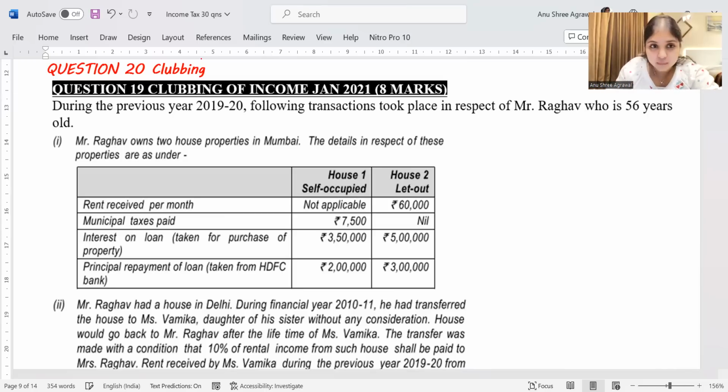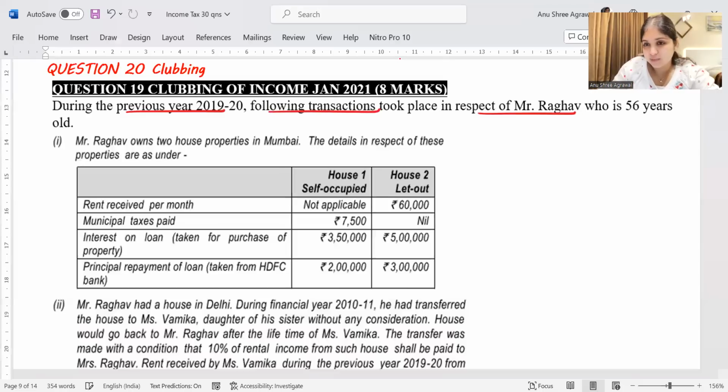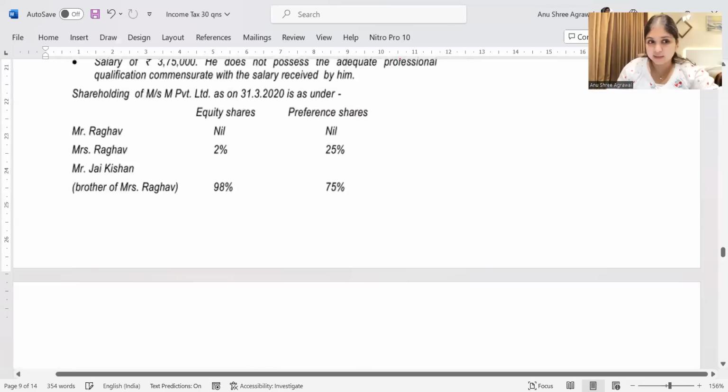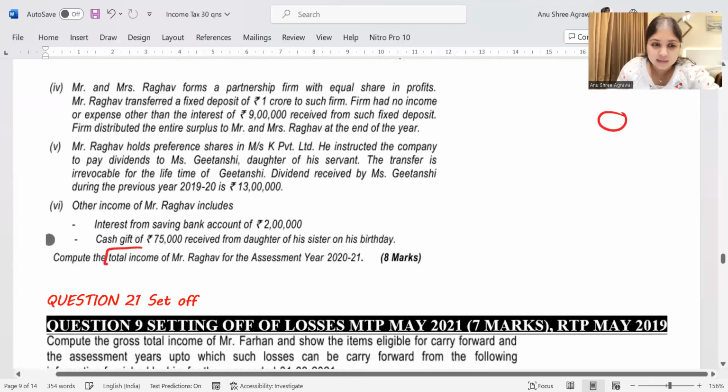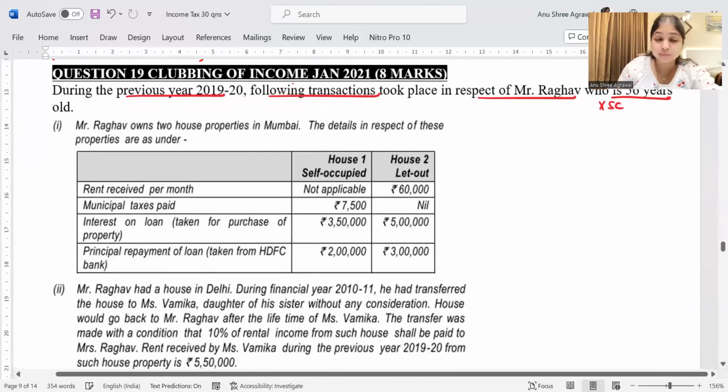Let's begin. During the previous year 19-20, so we're talking about previous year 2019-20, that is, we're talking about assessment year 2020-21. The following transactions took place in respect of Mr. Raghav, who's 56 years old. So I can say that he is not a senior citizen. What are they asking us? They are asking us to find the total income of Mr. Raghav. As we go through the adjustments, we'll keep making our necessary notes.